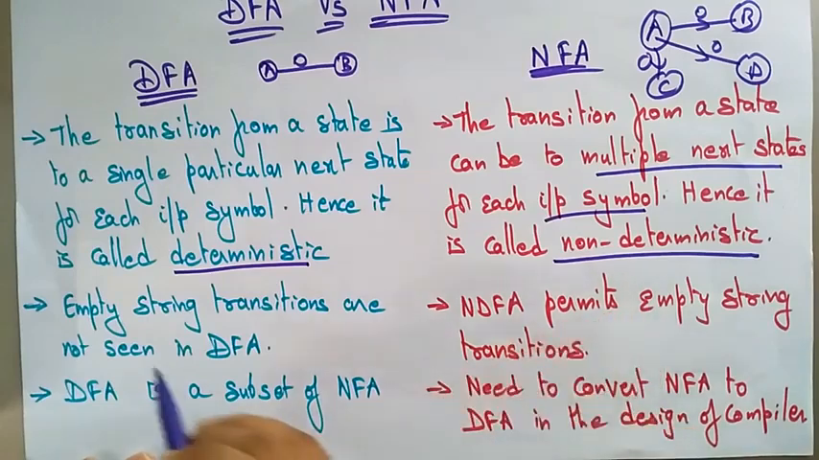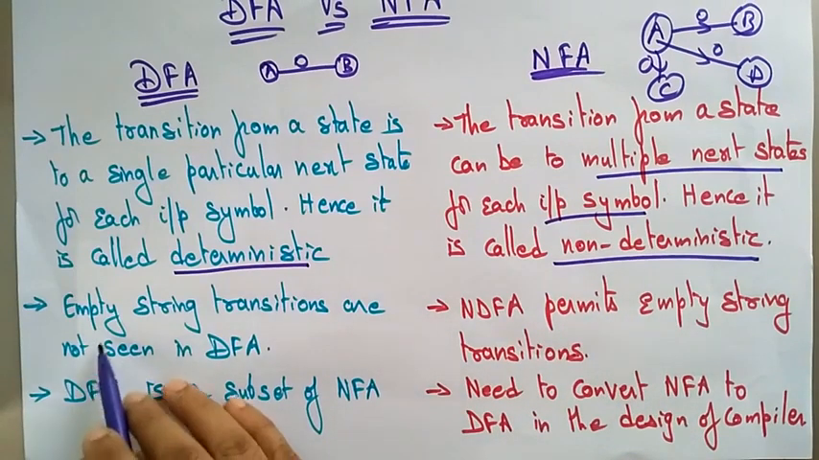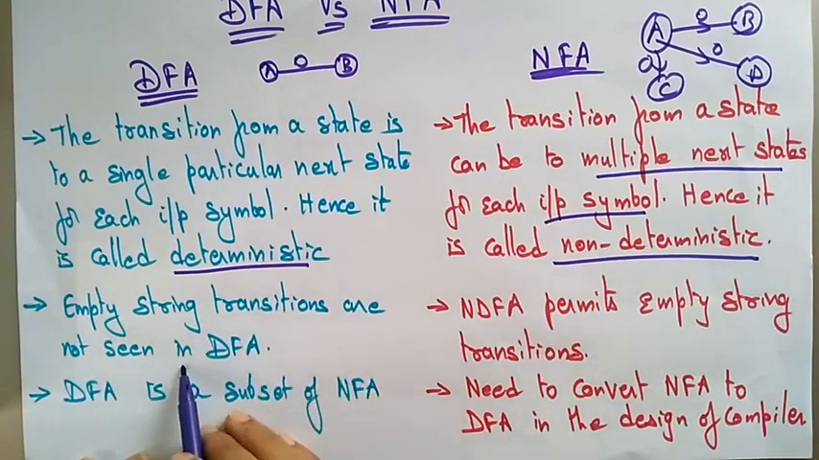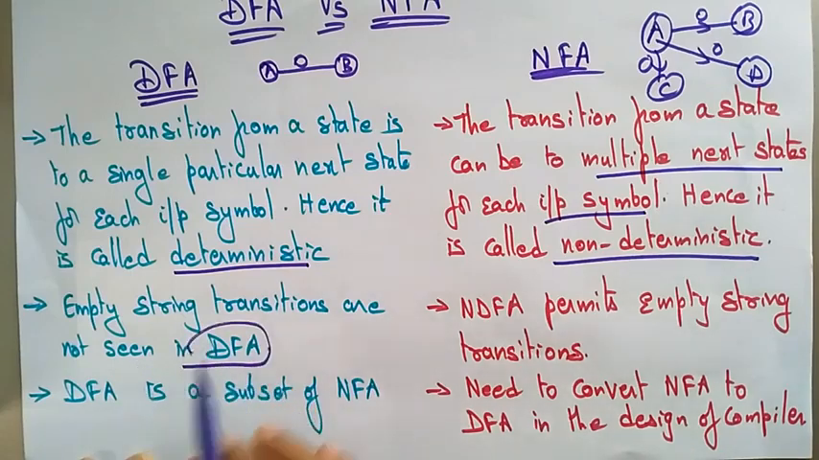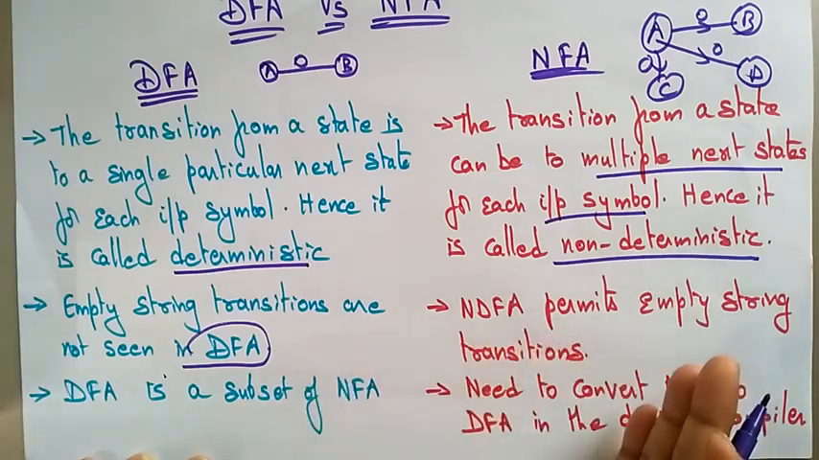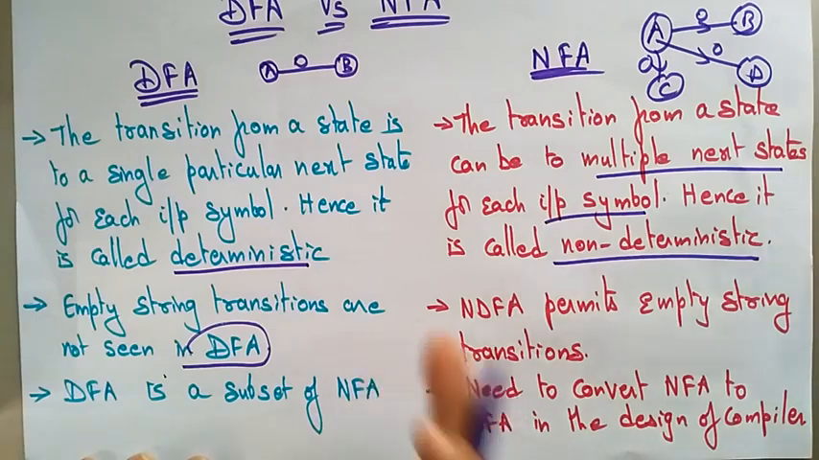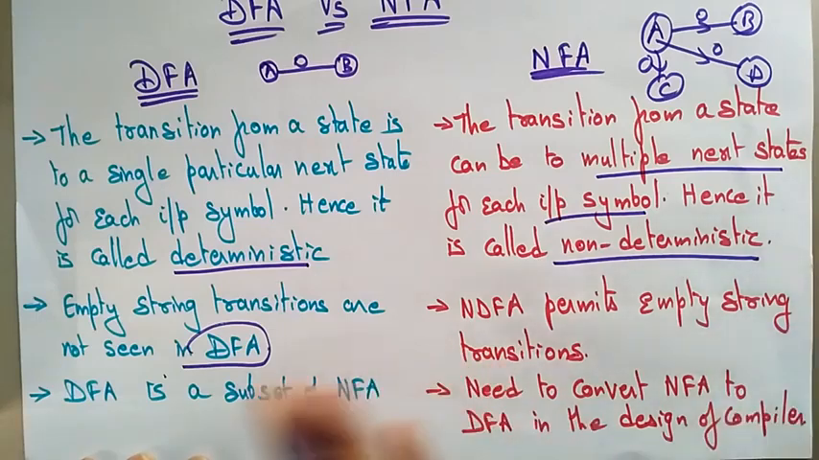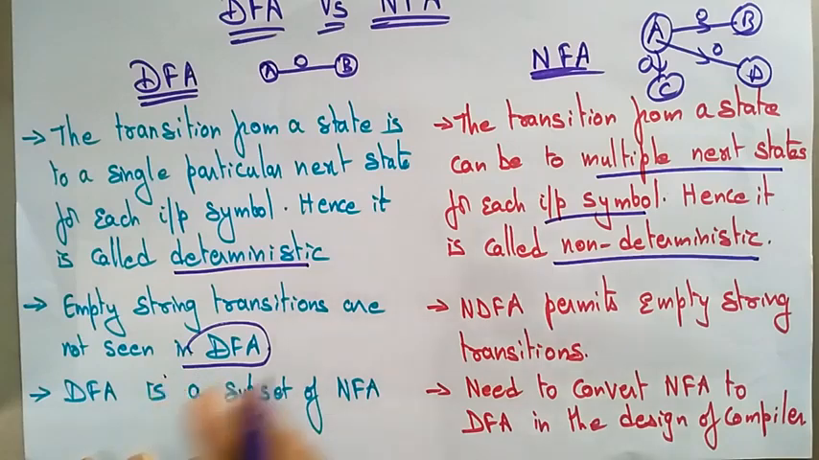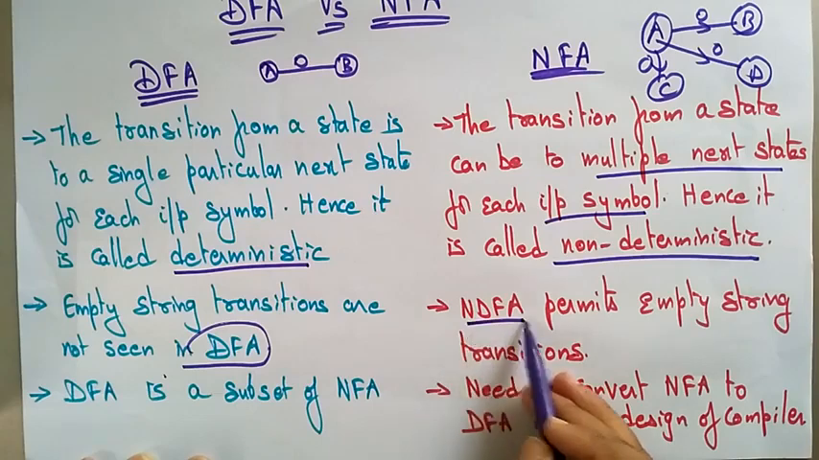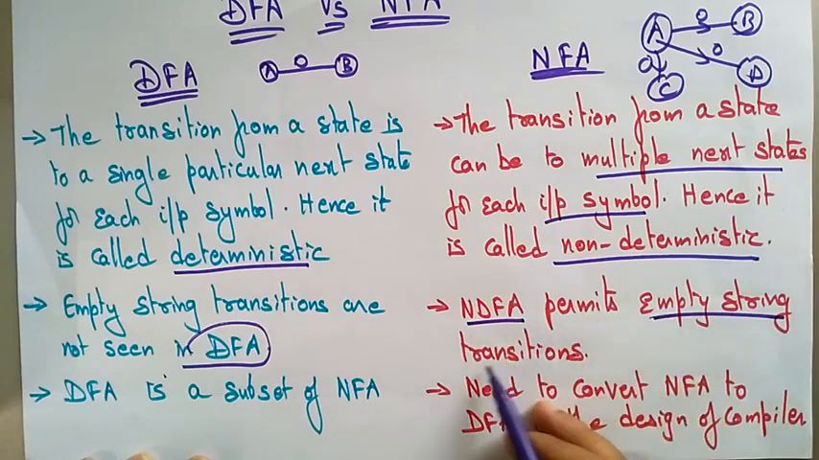Another point: in deterministic finite automata, empty string transitions are not seen. In DFA there is no place for the empty string. If the input symbol is present, only then does it lead to the next state. Without an input symbol it can't move to the next state. So empty string transitions are not seen in DFA, but non-deterministic finite automata permits the empty string transition.